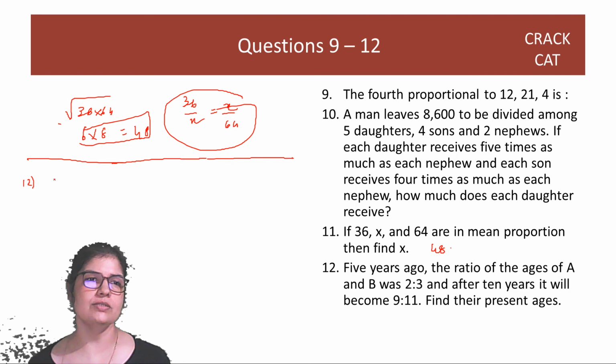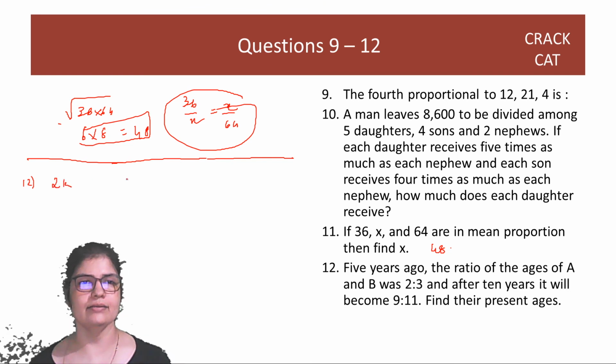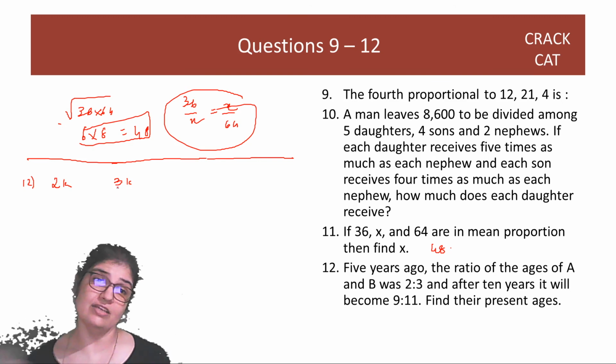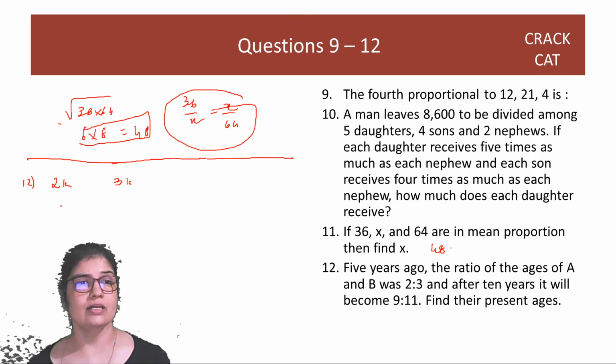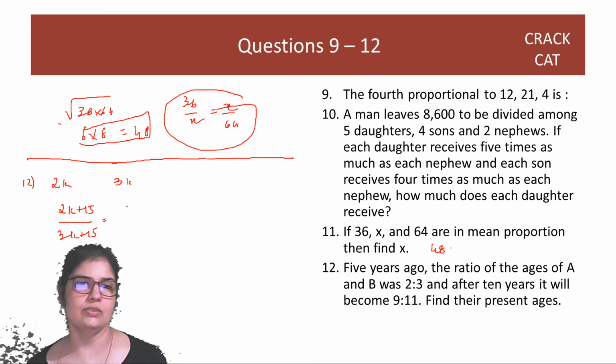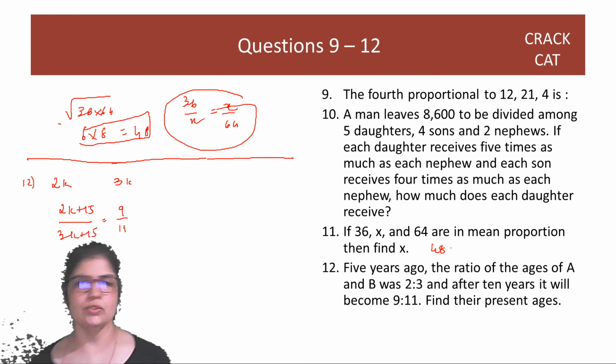5 years ago, this was 2k and 3k. And after 10 years, that means from now 10, meaning from 5 years ago, 15, right? So then it becomes 2k plus 15 and 3k plus 15. This is equal to 9 by 11. This is what you need to solve.